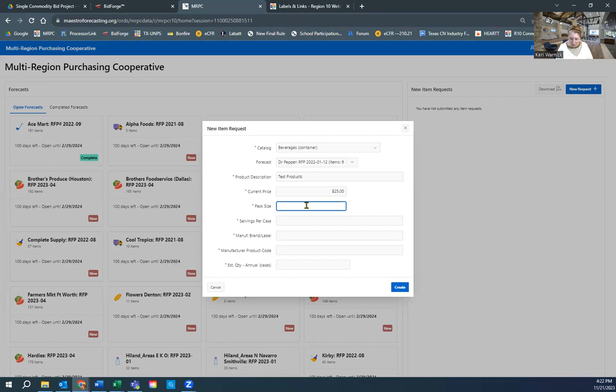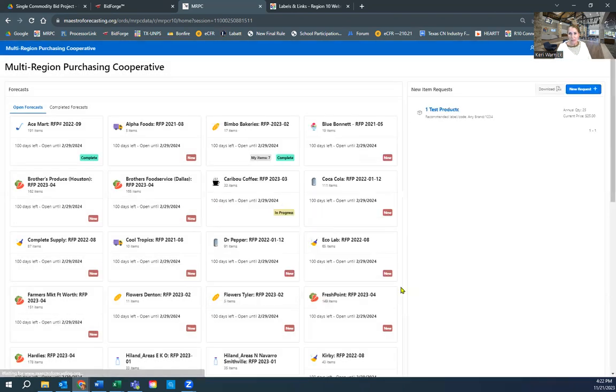Pack size, you're going to tell me, what is it, 24? Maybe this is, I don't know, 16-ounce bottles. Servings per case would be 24. The brand is any brand. But I do ask you to fill in all these pieces of information and how many cases annually. And then you're going to click on create. The minute you click on create, it shows up on the right-hand side of the screen where it will stay unless you decide to delete it.